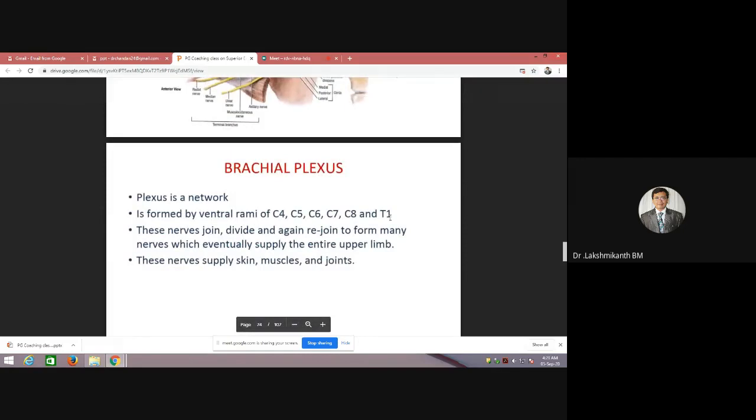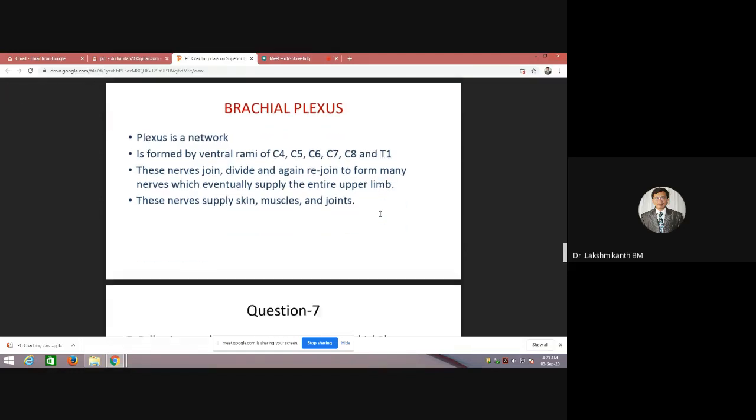If you try to see it, it is C5, C6, C7, C8 and T1. Here they have mentioned C4 also. Why do you think they have mentioned C4? Anyone? Because there is something called prefixed and postfixed. If it is prefixed, sometimes the brachial plexus will arise from C4. If it is postfixed, it will arise not only from T1 but also from T2. So prefixed means C4 also supplies the brachial plexus, and postfixed means T2 supplies the brachial plexus.